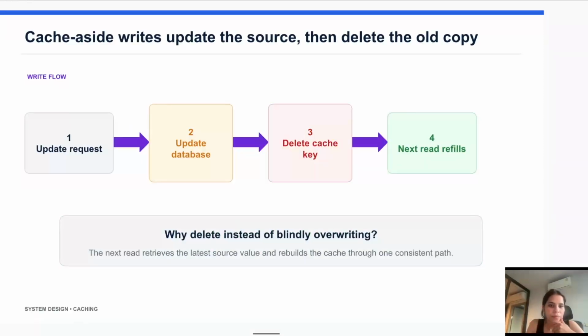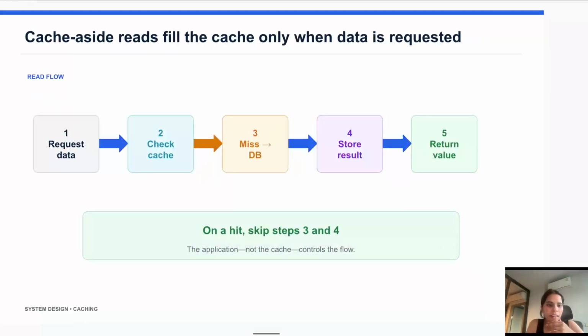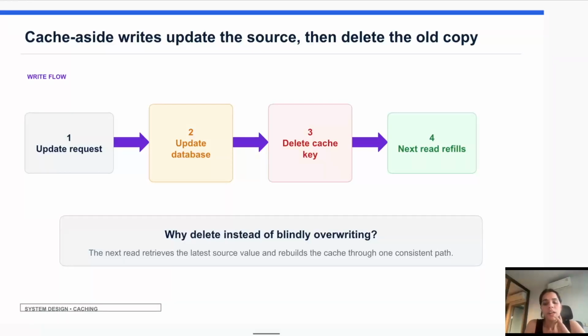Next is cache aside write: update the source, then delete the old copy. In this strategy, when data changes, for example create, update, or delete, the application modifies the primary database first, because it is the source of truth. To prevent the cache from serving old information, the application usually invalidates, that is, deletes the corresponding cache entry, so the next read triggers a cache miss and then fetches the updated data from the actual database.